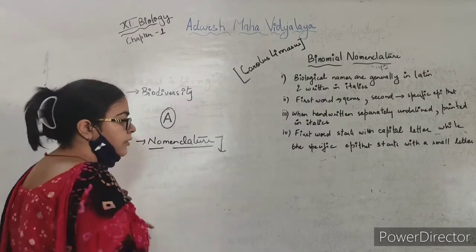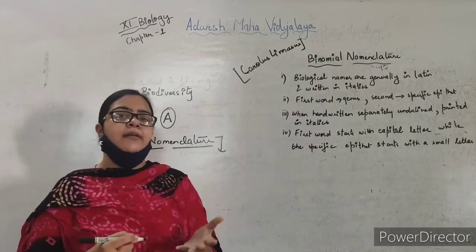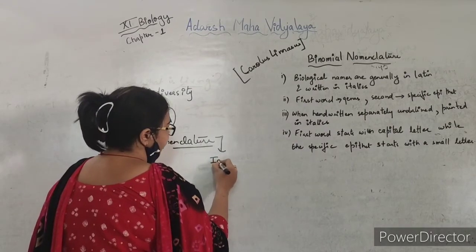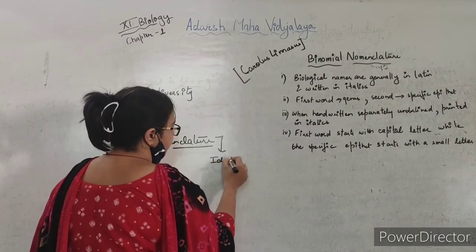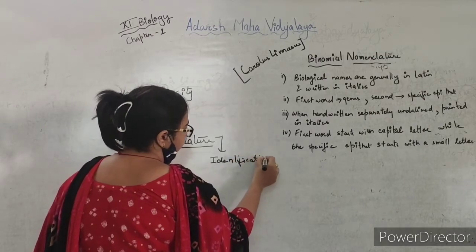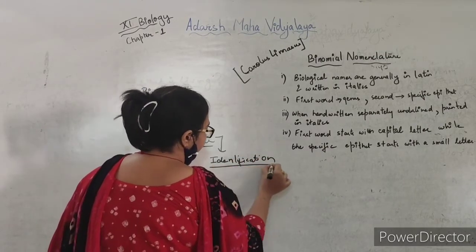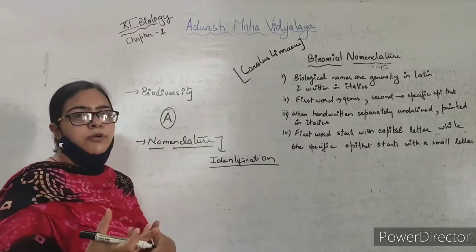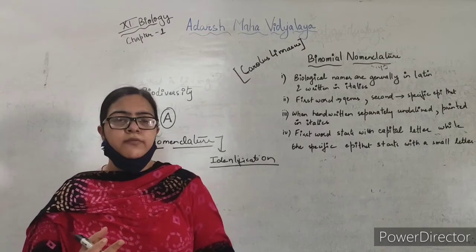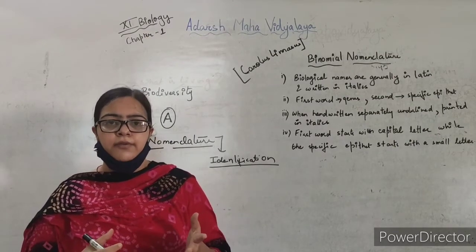For nomenclature, identification characteristics are very important. If we talk about a plant, this will be based on the rooting system, the type of leaves, the type of branch, the type of flowers.